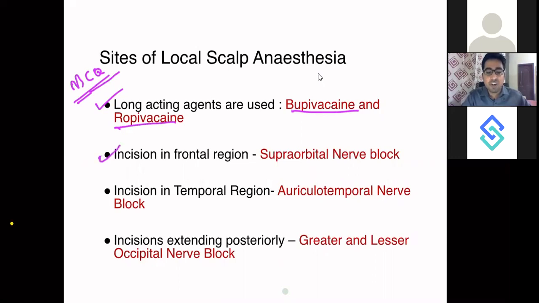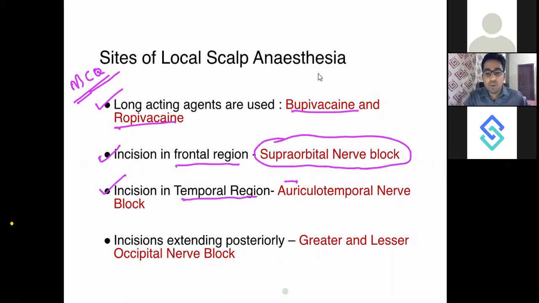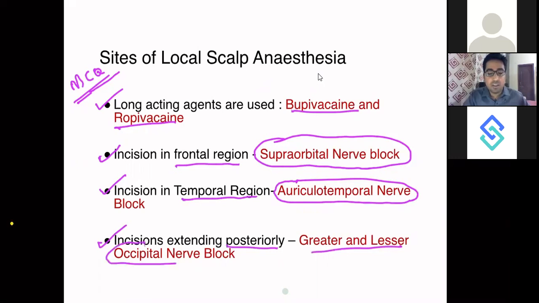If the incision is in the frontal region, what kind of nerve block will you give? You will give a supraorbital nerve block. If the incision is in the temporal region, what kind of nerve block will you give? You will give an auriculotemporal nerve block. If the incision is extending posteriorly, what nerve block will you give? You'll give greater and lesser occipital nerve blocks.